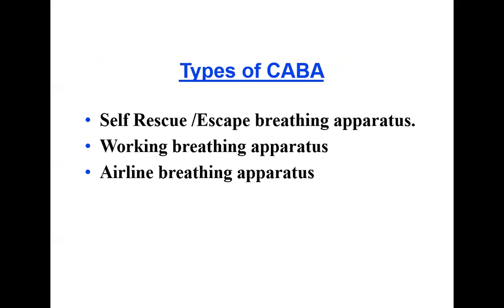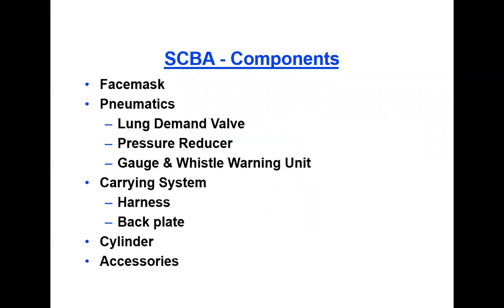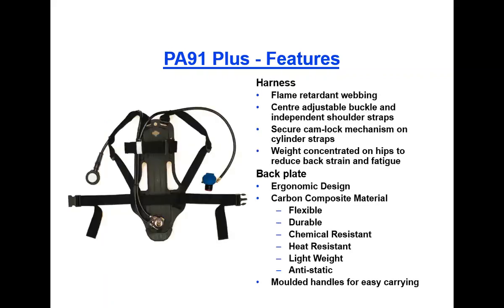So there are different types of CABA: self-rescue or escape breathing apparatus, working breathing apparatus, airline breathing apparatus. So we are focusing on the self-rescue breathing apparatus. The SCBA components are: face mask, pneumatics, under that lung demand valve, pressure reducer, gauge and whistle warning unit, then carrying systems, harness and backplate, then cylinder and accessories. So these are the various components of this SCBA.